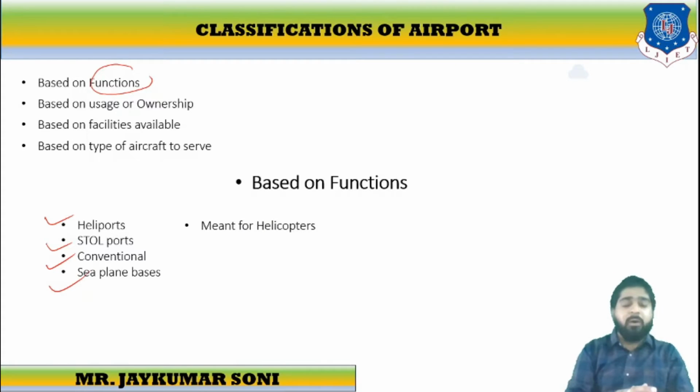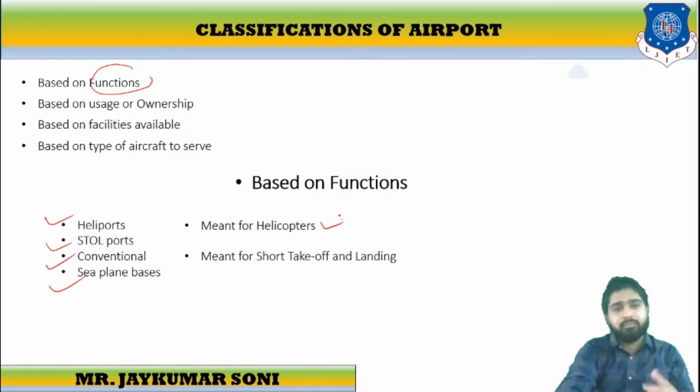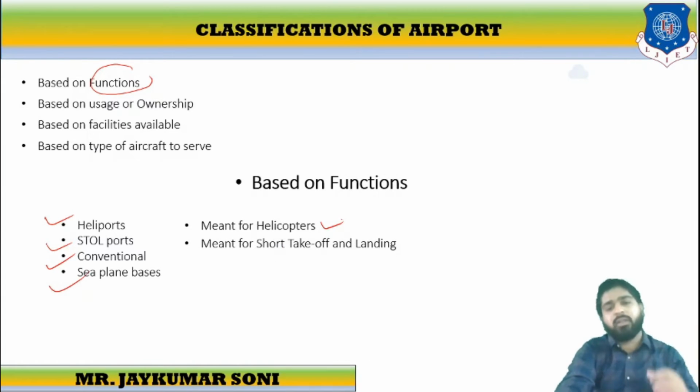Now let us learn about all these. Heliports are airports used specifically for helicopters, as the name suggests. Storeports are used for short takeoff or landing for private flights.